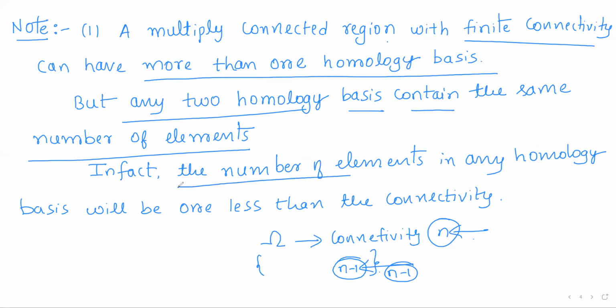In fact, the number of elements in any homology basis will be one less than the connectivity. If the connectivity is n, then any homology basis will contain n minus 1 elements. And there is no restriction on the number of homology bases. There can be any number of homology bases for a given multiply connected region.